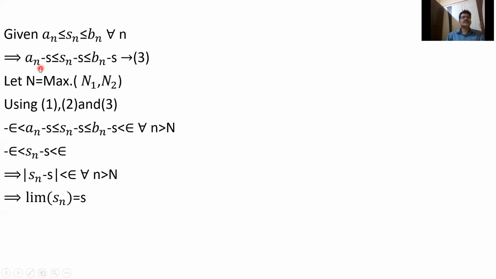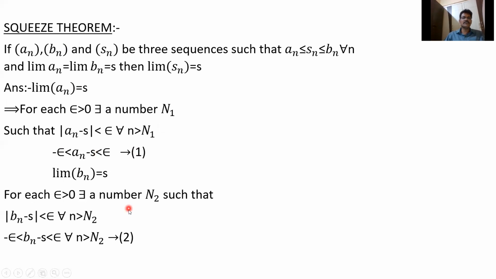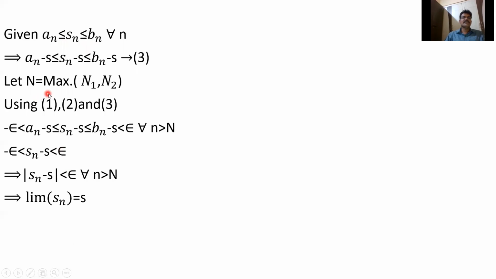Taking minus S, we have an minus S less than or equal to Sn minus S less than or equal to bn minus S. So if I take n equal to the maximum of n1 and n2, then the two equations are true. For example, if you take capital N1 equal to 4 and capital N2 equal to 6, in that case what will I take as n? Suppose N1 is 4, N2 is 6, I will take n equal to 6.